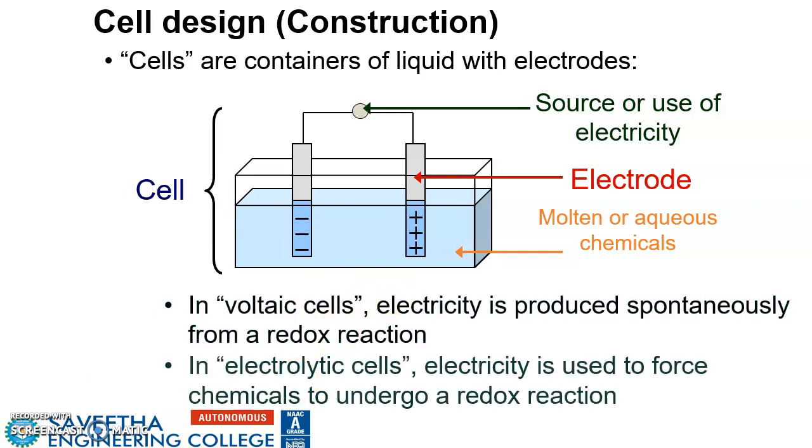In an electrolytic cell, electricity is used to force the chemicals to undergo a redox reaction, whereas in a voltaic cell, electricity is produced spontaneously from a redox reaction. Otherwise, we can take a mobile as an example. When we are using it, the battery works as a voltaic cell, and when we are charging, it works like an electrolytic cell.